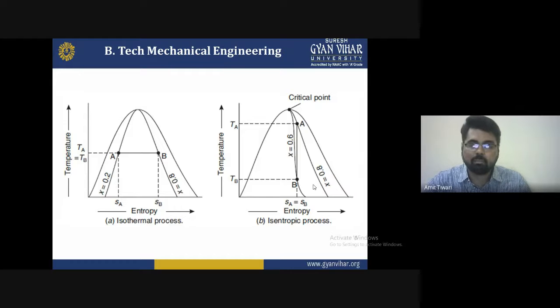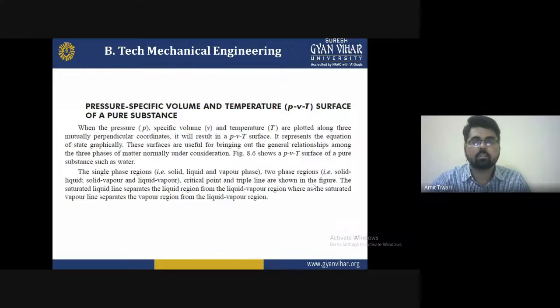Second, the temperature change in the form of the isentropic process, but the entropy remains the same. There is no change in the entropy. The temperature Ta is equal to Tb, so entropy will change, or we can say entropy is still constant. Both are basically different quantities.